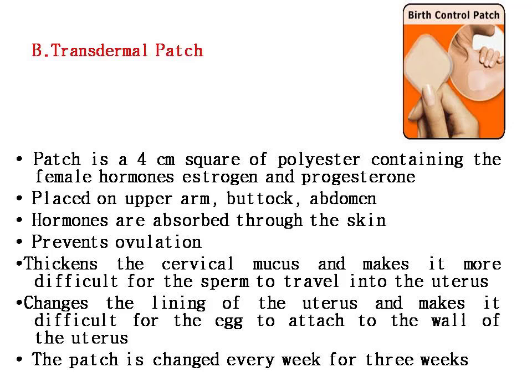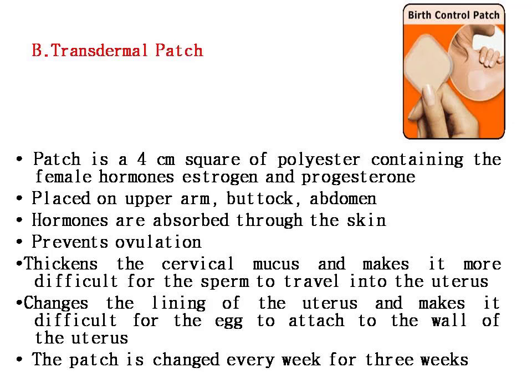Next hormonal method is a transdermal patch. Here, if you see, the patch is a 4 centimeter square of polyester containing the female hormones, both estrogen and progesterone. Like birth control pills, the composition will be the same in this transdermal patch, which has both estrogen and progesterone.